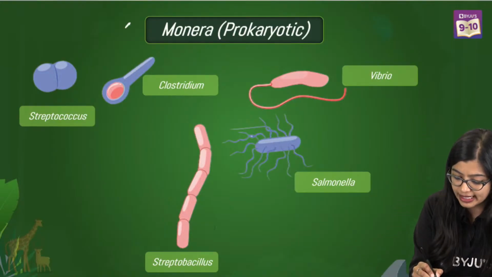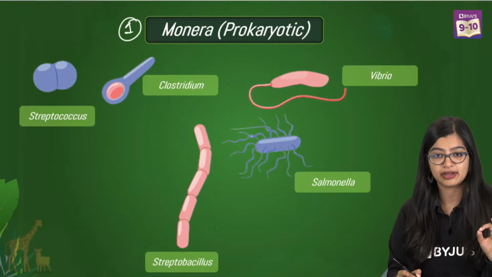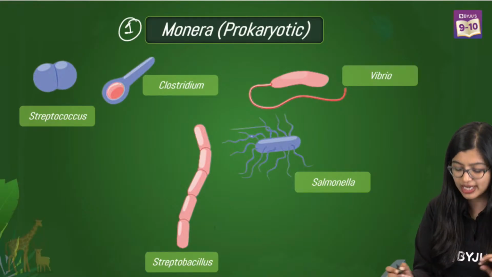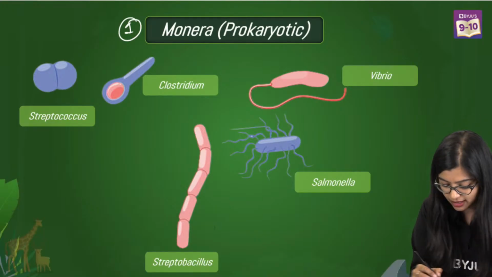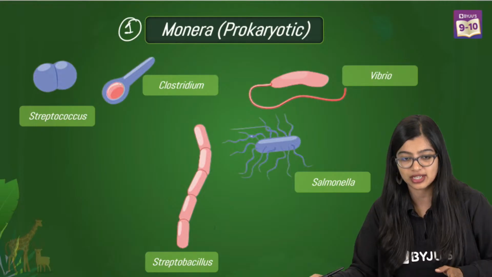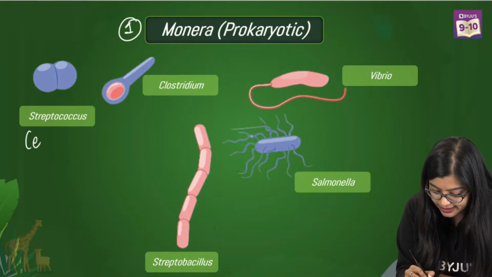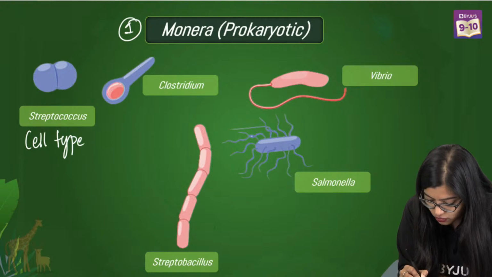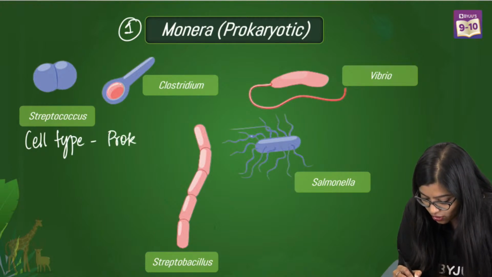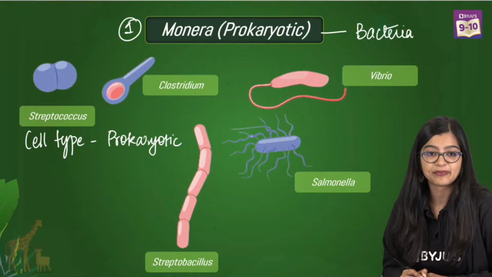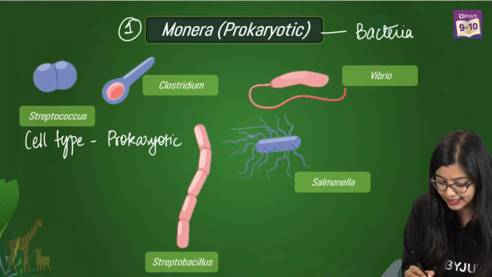So starting with kingdom number 1, we have Monera, right? Now Monera mainly include, and when you're learning characteristics, learn it in this way. I'm going out of the screen, so I'll come inside a little. So mainly, let's start with understanding what is their cell type. So we know that they are mainly your prokaryotic organisms, and this mainly include all the bacteria. Okay, very simple and easy.